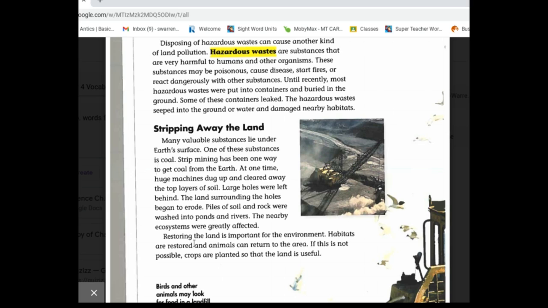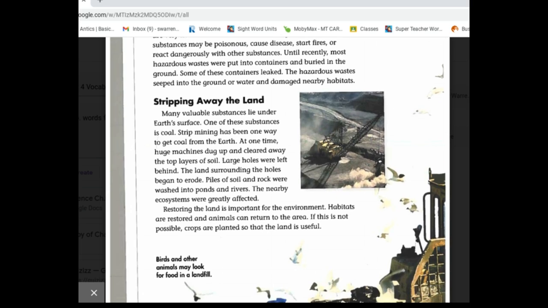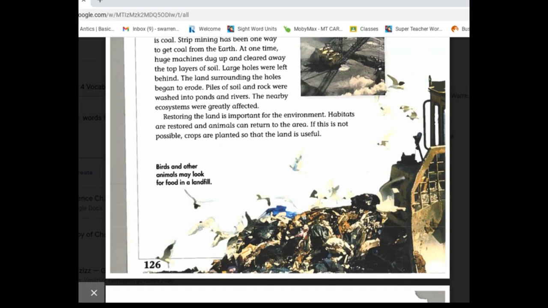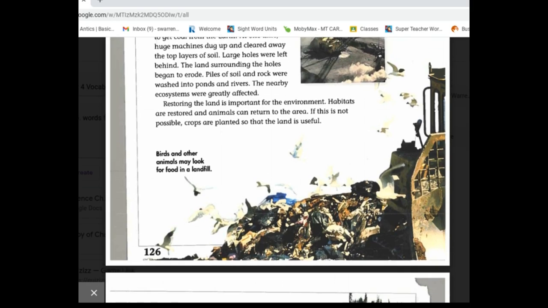Restoring the land is important for the environment. Habitats are restored and animals can return to the area. If this is not possible, crops are planted so that the land is useful. Birds and other animals may look for food in a landfill.